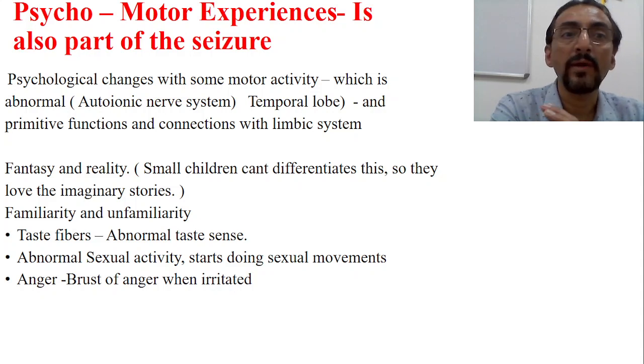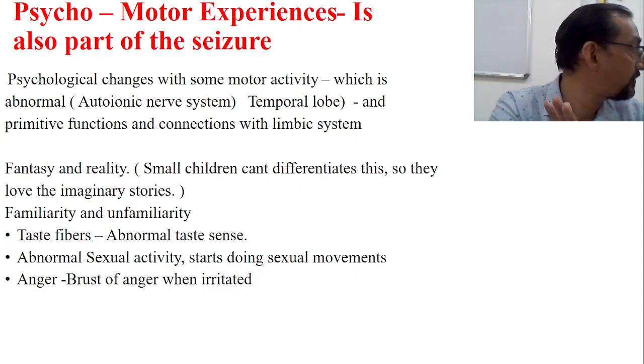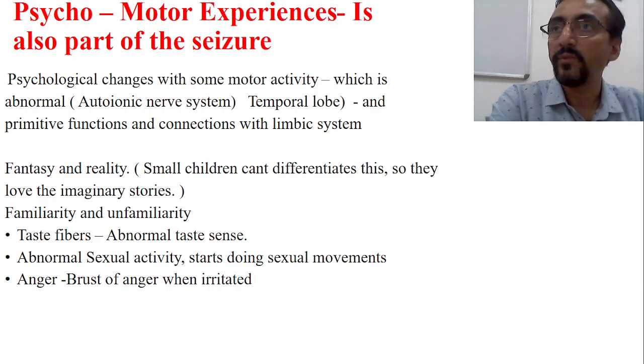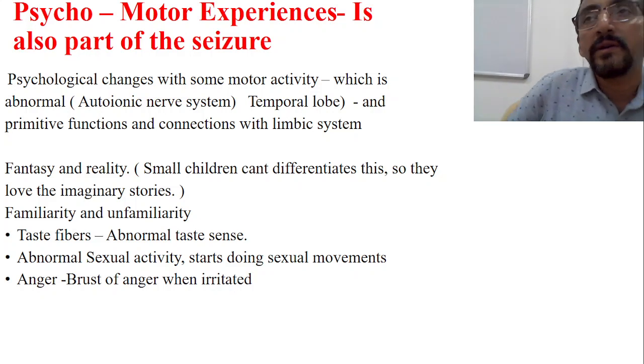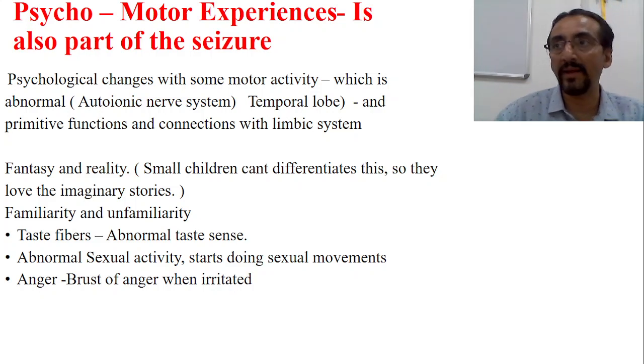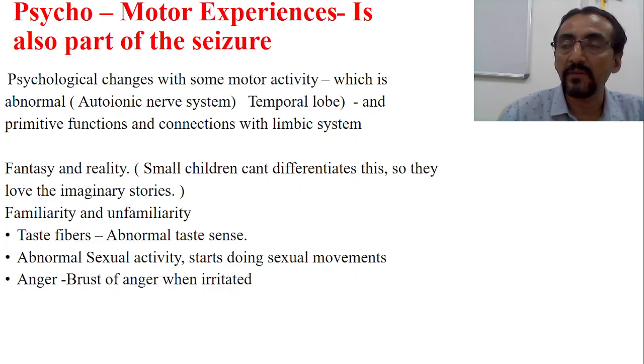Psychomotor experiences mean predominantly there is involvement of the temporal lobe and also the limbic system, because the limbic system and temporal lobe carry on the most primitive functions. This is one important thing. So in a patient with a seizure or epilepsy, you can also find some psychomotor experiences when the abnormal seizure activity is going on at the temporal lobe and basal ganglia level.